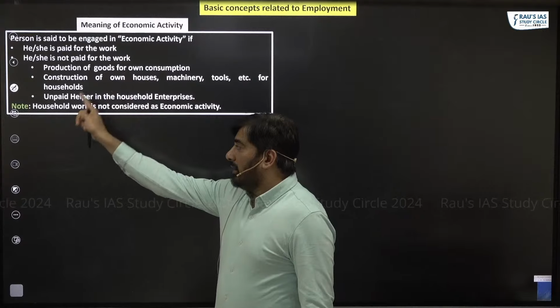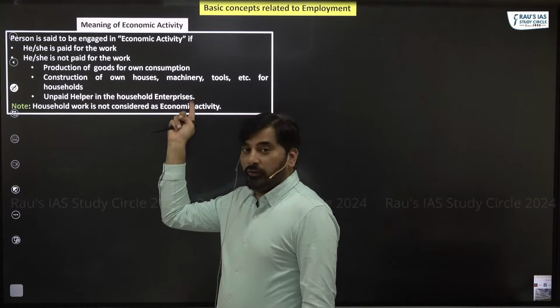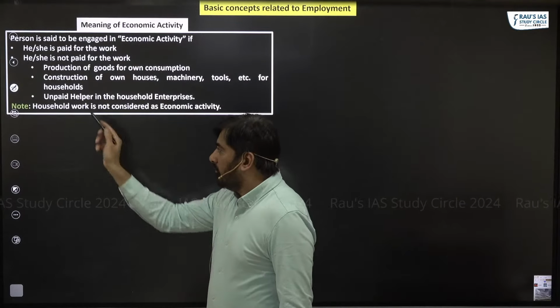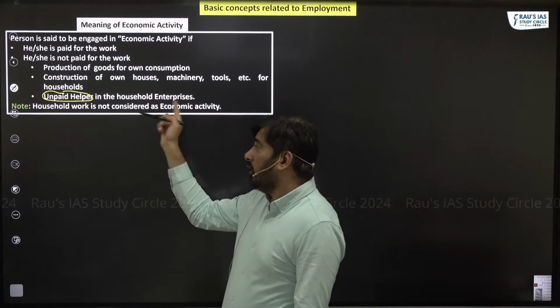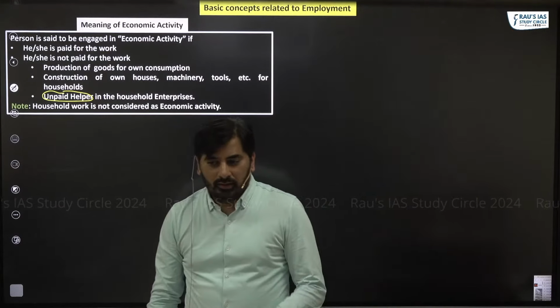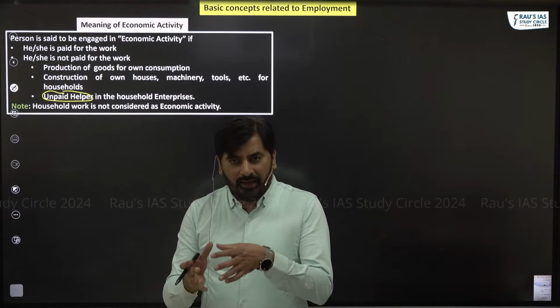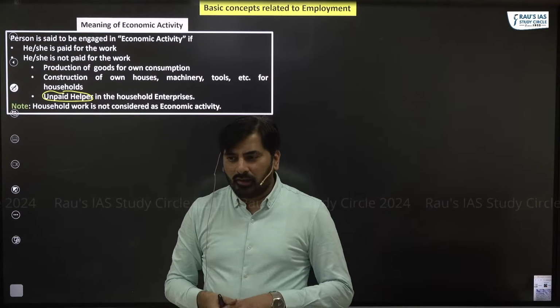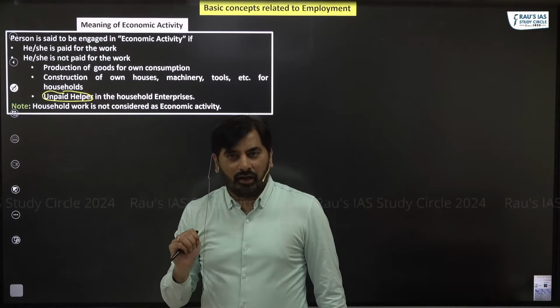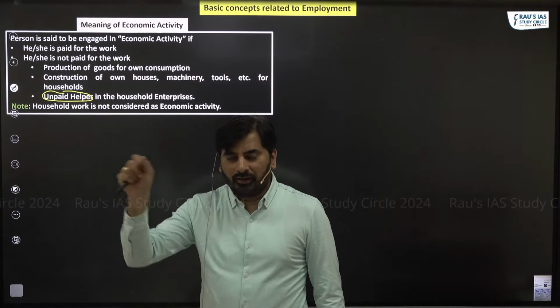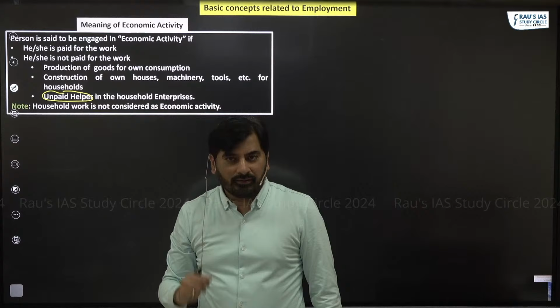Third, unpaid helper in the household enterprises. So the word which is important is unpaid helper in the household enterprises. You know, there are a lot of household enterprises in India. Take for example, in Shivakasi in Tamil Nadu, you have household enterprises involved in manufacturing of crackers.